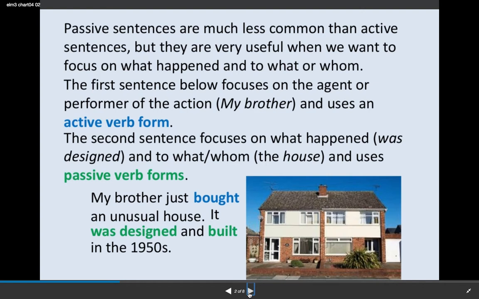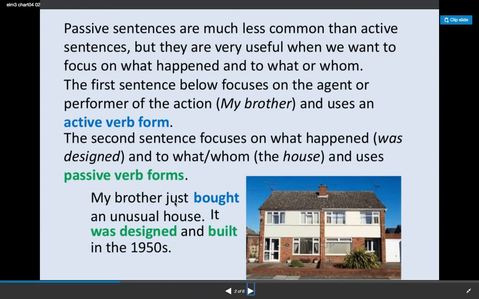The first sentence below focuses on the agent or the performer of the action, my brother, and uses an active verb form. The second sentence focuses on what happened, was designed, and to what or whom, the house, and uses passive verb forms.